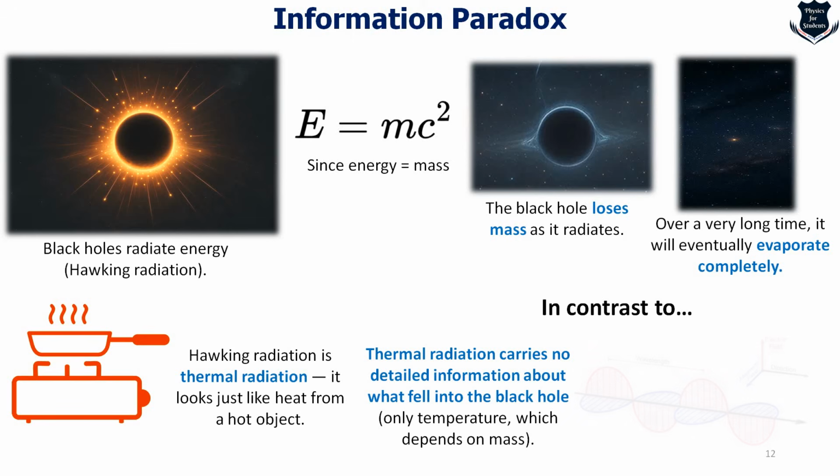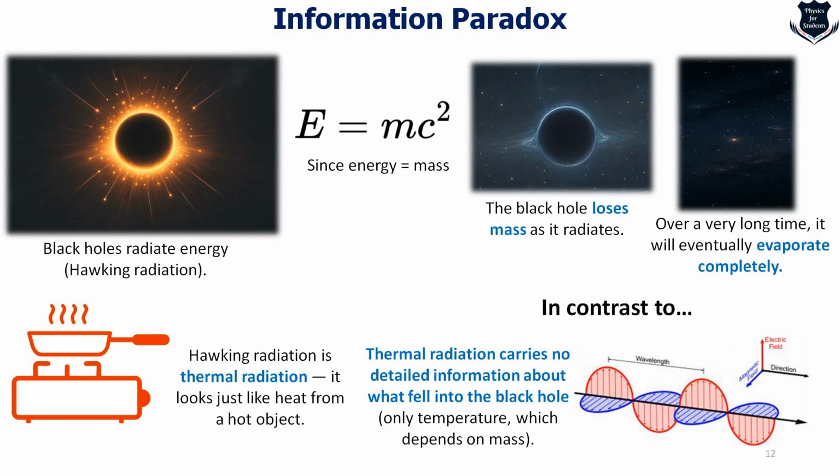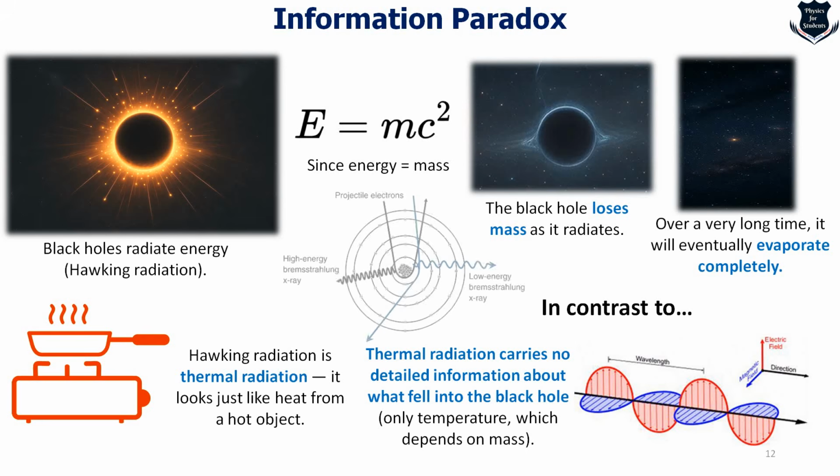In contrast, ordinary electromagnetic radiation, say visible light, X-rays, etc., is not usually thermal. It can encode detailed information about its source. For example, from a star's light spectrum, we can deduce its chemical composition, its temperature, its velocity, and even the details of its magnetic field, called the Zeeman effect. So electromagnetic radiation is not usually thermal, and from it we can deduce things about the source. The second type of it is called synchrotron radiation.